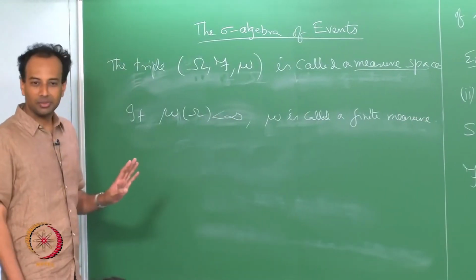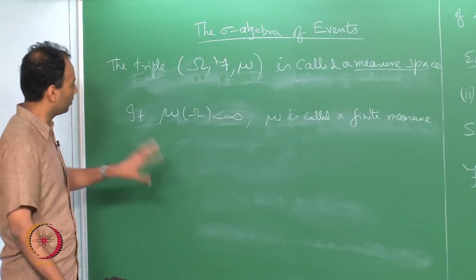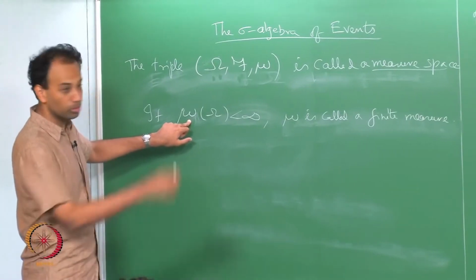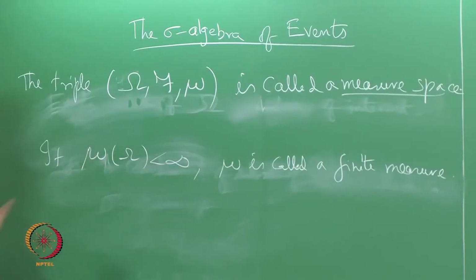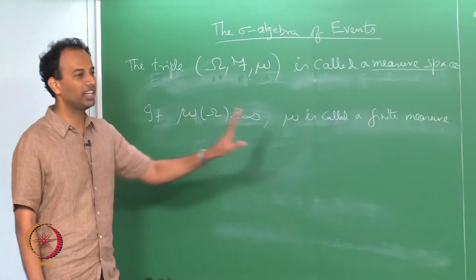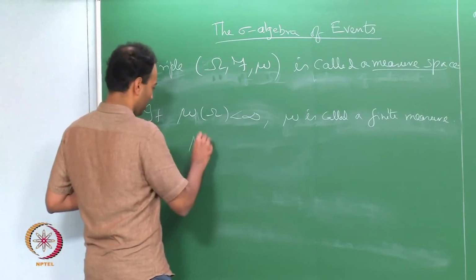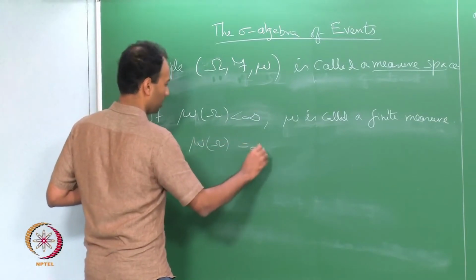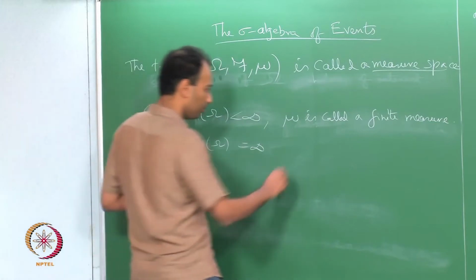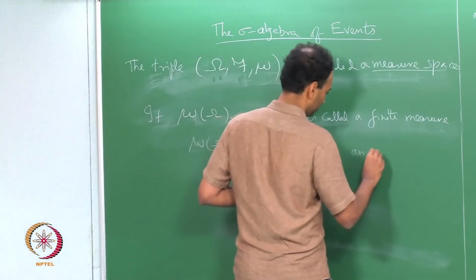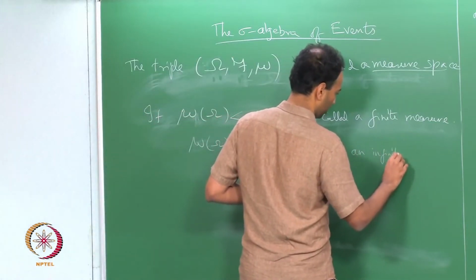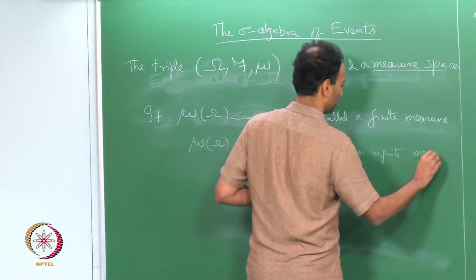This is again something very intuitive. If it so happens that your mu assigns only a finite value to the entire space, then it is called a finite measure. Similarly, if mu of omega is equal to plus infinity, then mu is called an infinite measure.